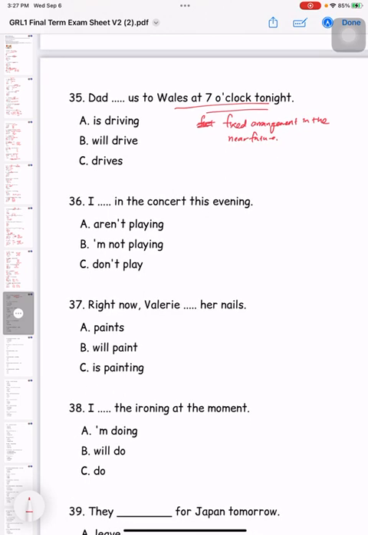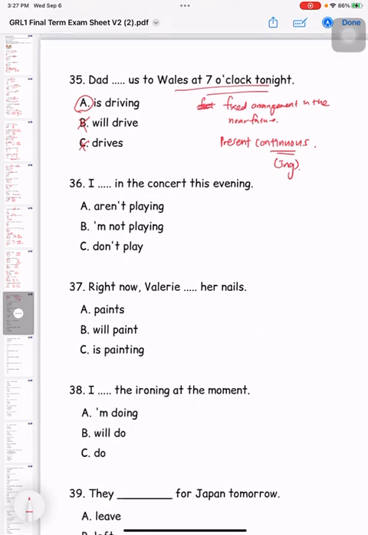So, in this case, we gotta use present continuous tense. So, which one is continuous tense? B wrong, C wrong. So, the only answer is A. This is present continuous tense. Continuous tense always come with the word ing. You always have to add alphabet ing.